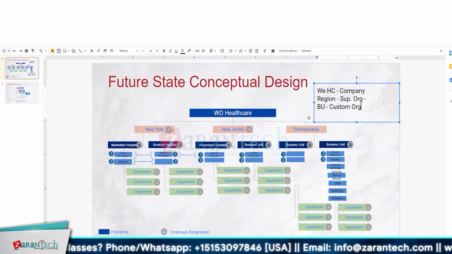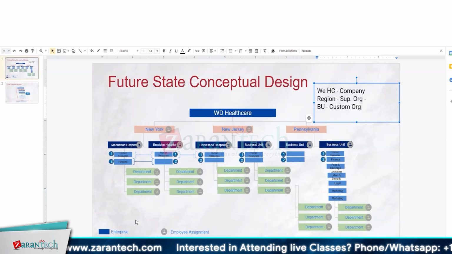So your structure would be kind of a tree, an organization hierarchy tree, but then you can use custom organizations, your location hierarchy, and your super hierarchy combination to start creating clusters of hospitals under one region.